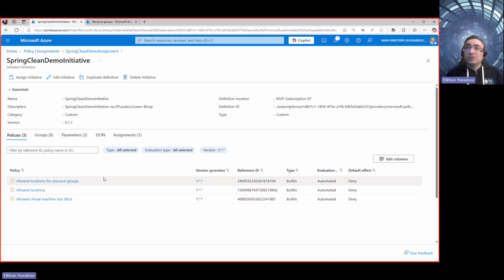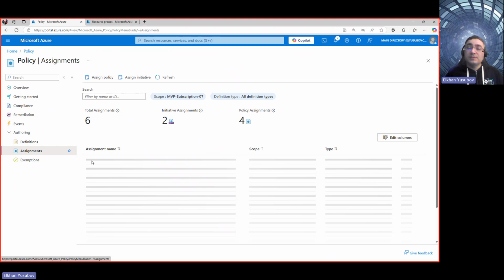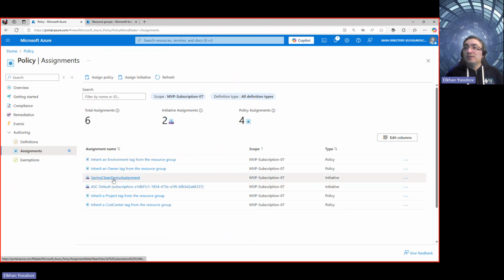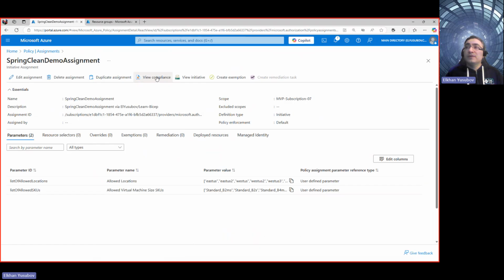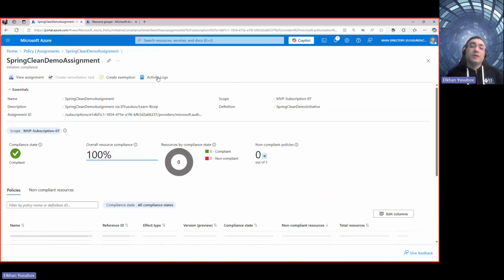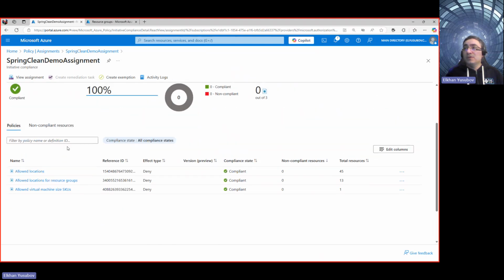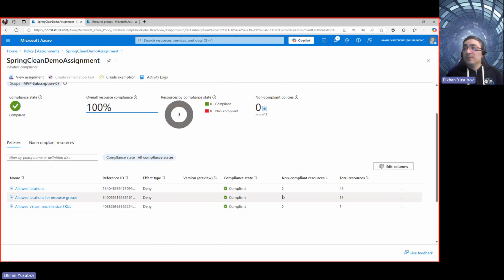And to see that in action, before jumping there, I want to click again on policy assignments here, and then let's click on the Spring Clean demo assignment. And then we can click on compliance to see, are my new initiative resources compliant or not? And I see that yes, all the resources that I have are compliant, and there is a total number of resources in my demo environment.